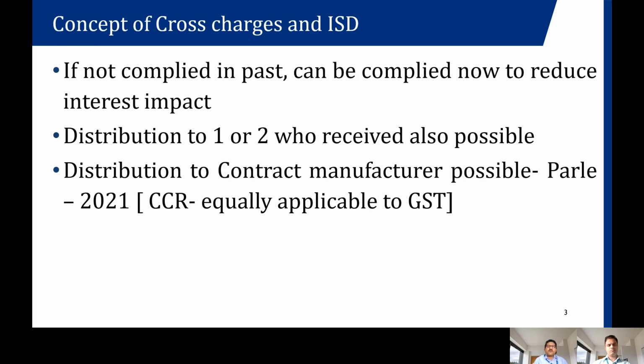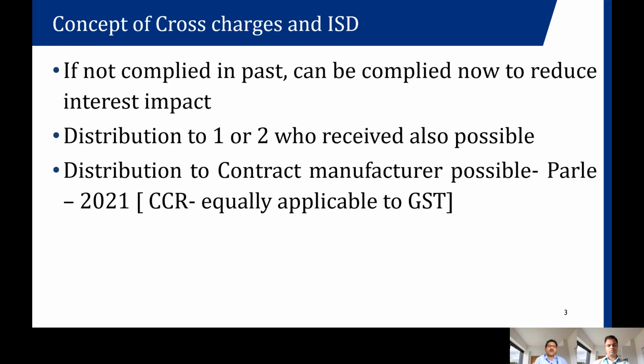One more important aspect is that normally, while the distribution of the credit is done within the enterprise, that is the different locations in different states, if I have a contract manufacturer, then I can also allot this to the contract manufacturer.